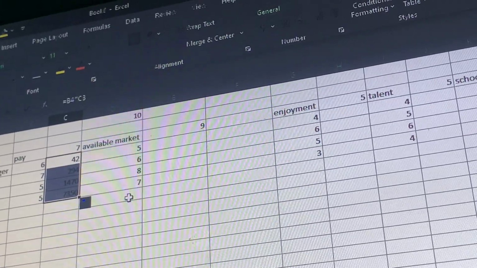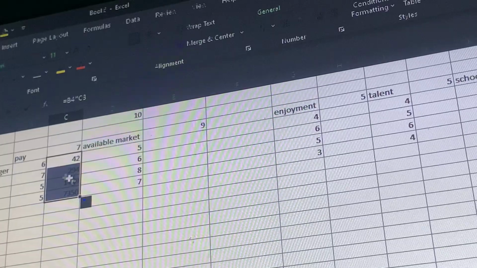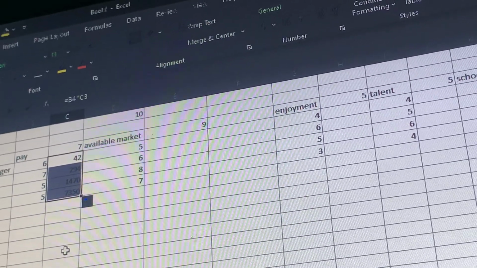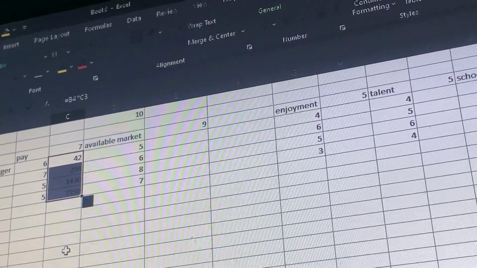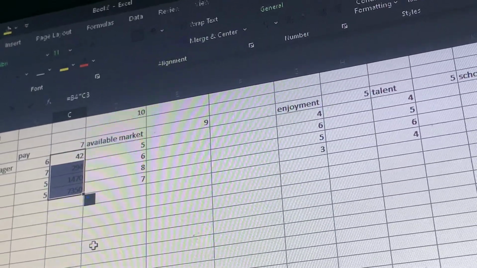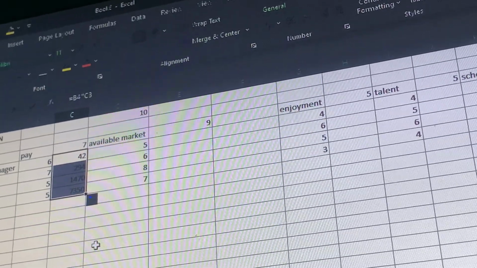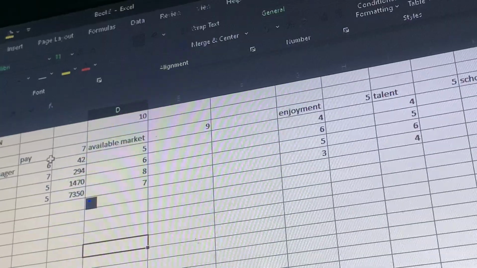But here Excel has given me a wrong figure because Excel used a relative reference, but it is supposed to use an absolute reference.